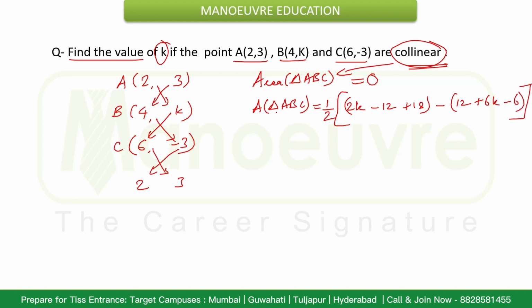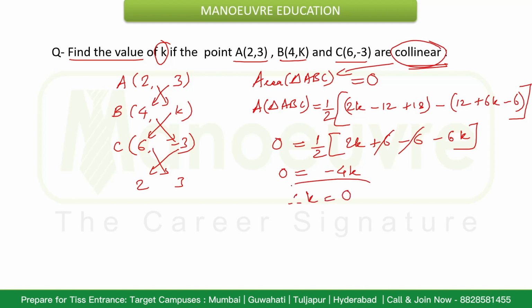Now since the area is given as 0, that will be 2k plus 6 minus, this will be 6 minus 6k. This 2 will go here and it will become 0, so that will be -4k, and this will get cancelled. So therefore k will be equal to 0. So the value of k in this case comes out to be 0.